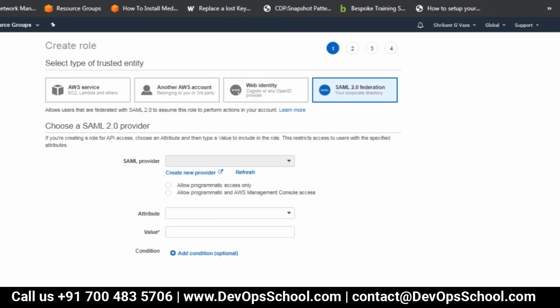If you want to integrate your AD, Active Directory, with IAM, you can do that. There will be a SAML provider. ADFS you need to configure on your Active Directory, and then you can integrate it with this. This also happens through a role.